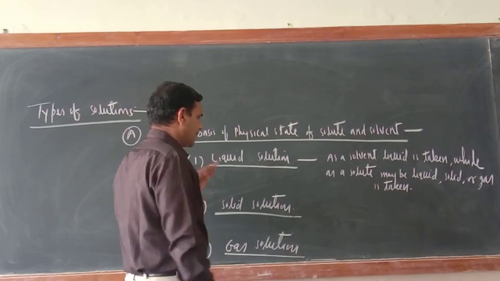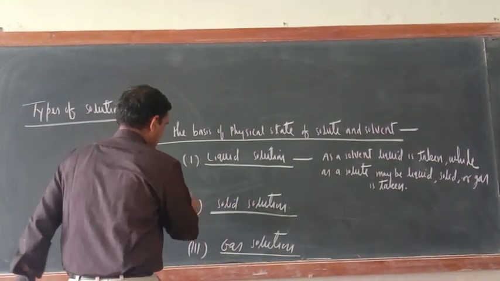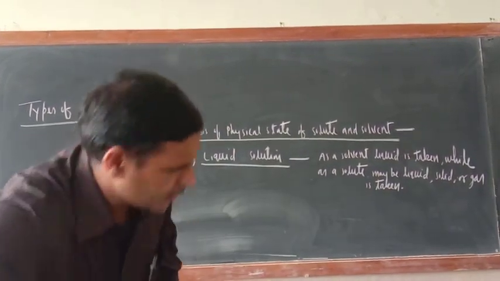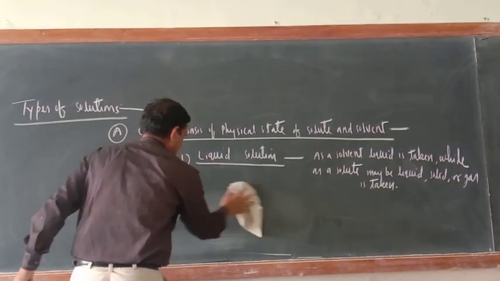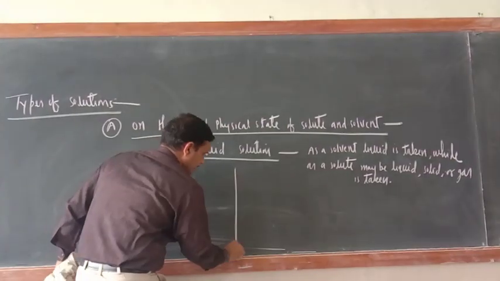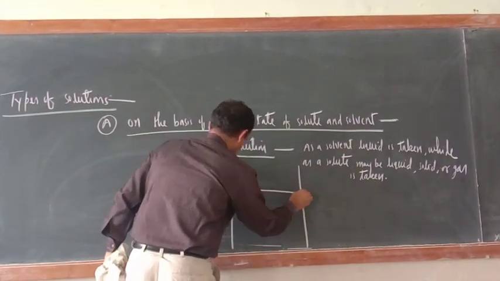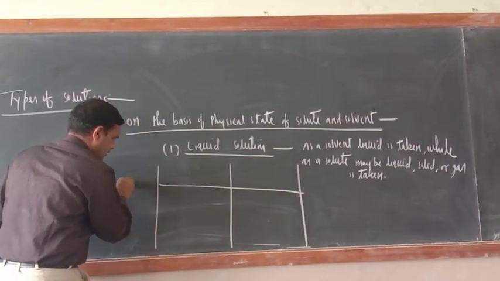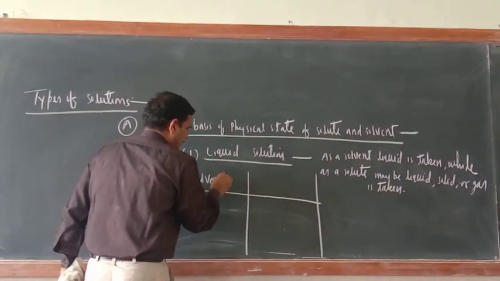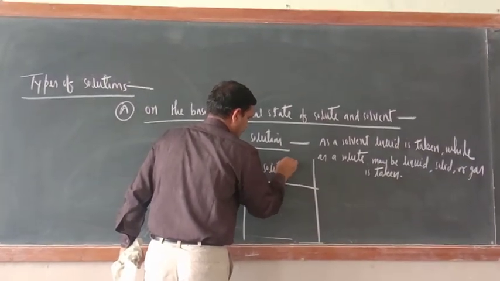Okay. Now let us have an example. So now just try to understand it. Just make this column. So just see. Solvent, and here what is it? Solute.